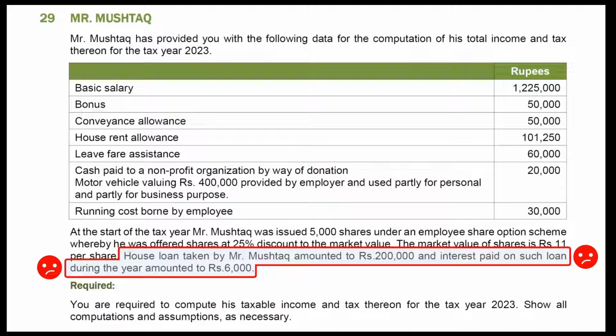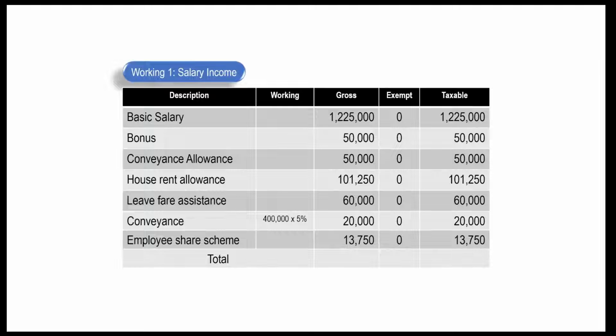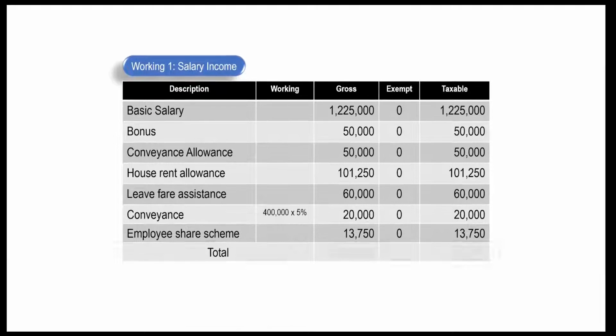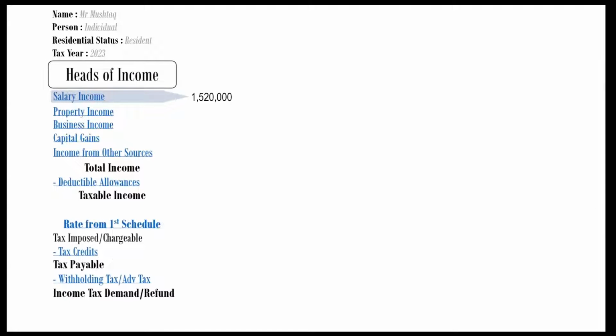Working is complete now. Let's make its total. The total comes to Rs 1.52 million. Mention this figure in your main answer format. There being no income and any other head of income, we can easily work out total income. There being no deductible allowances, we can easily work out taxable income.